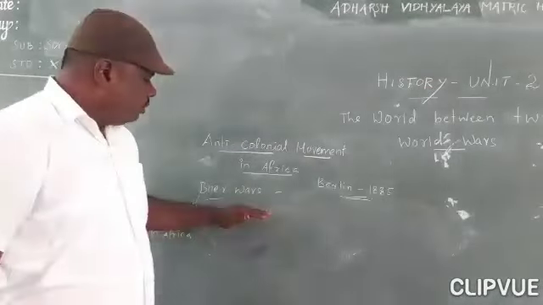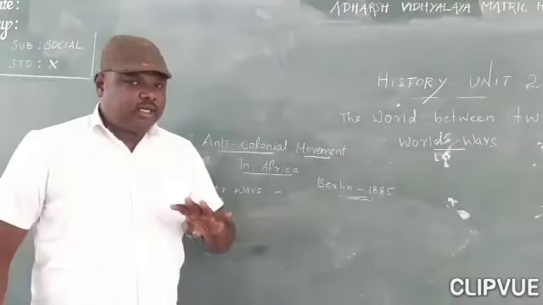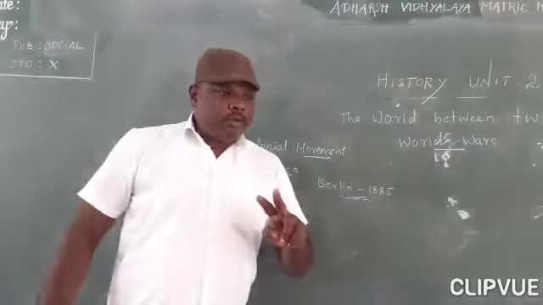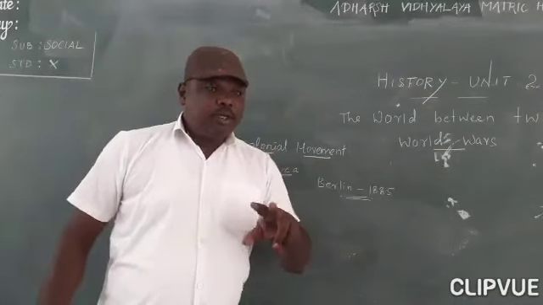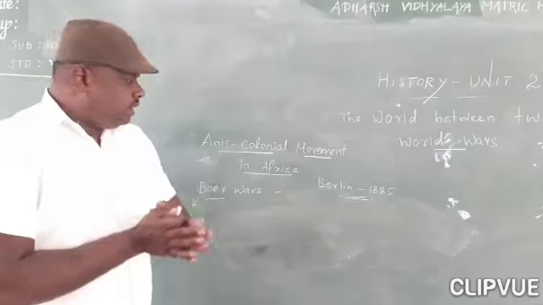There were four important states in Africa, two in the hands of the British and two in the hands of the Boers.